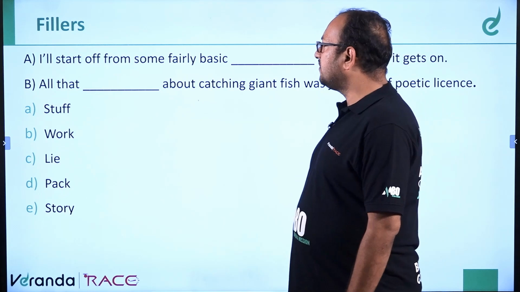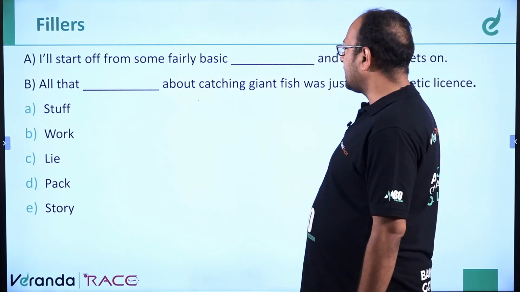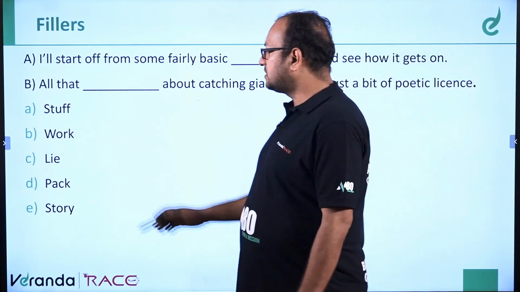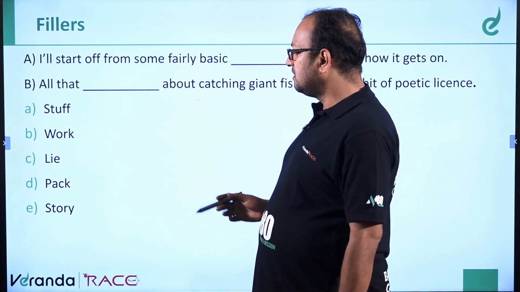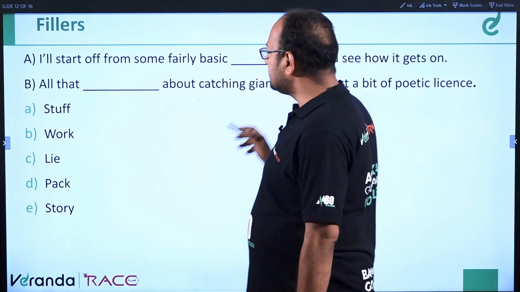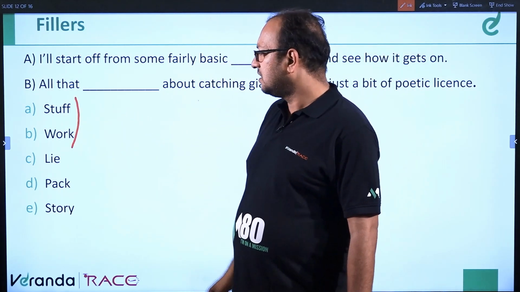Okay, I'll start off from some fairly basic dash and see how it gets on. All that dash about catching giant fish was just a bit of poetic license. Okay, so stuff, work, lie, pack are similar. Stuff and work are similar kinds of words. These two are similar kinds of words.